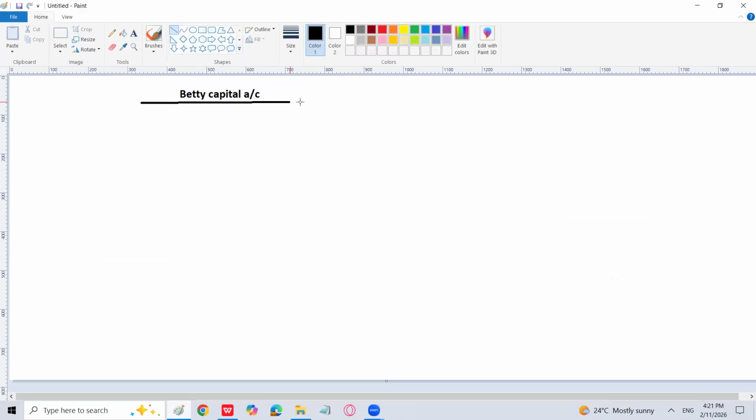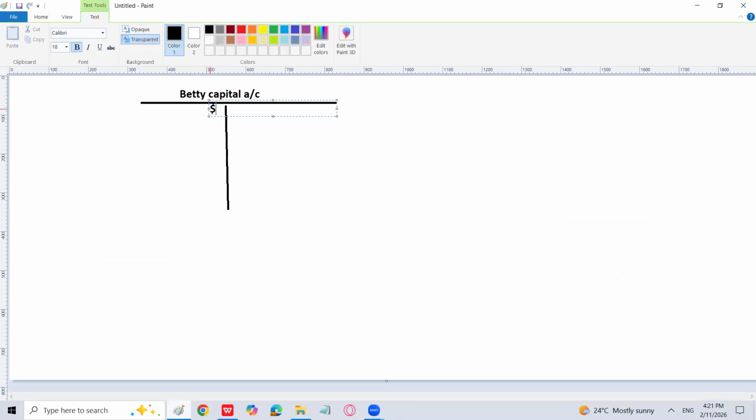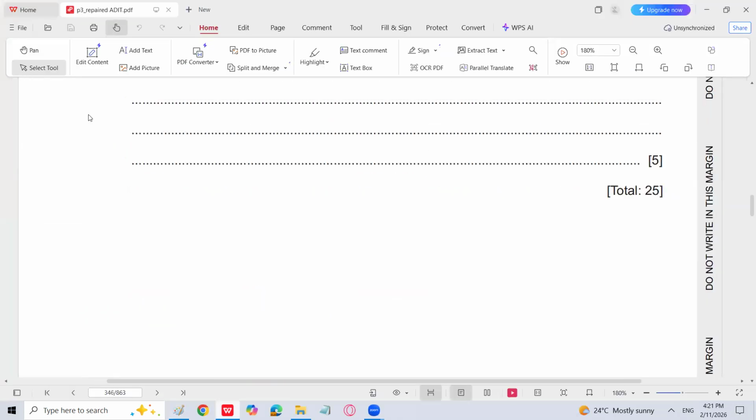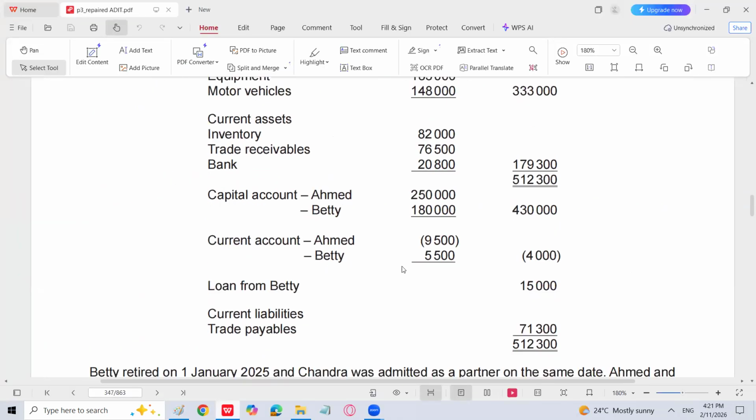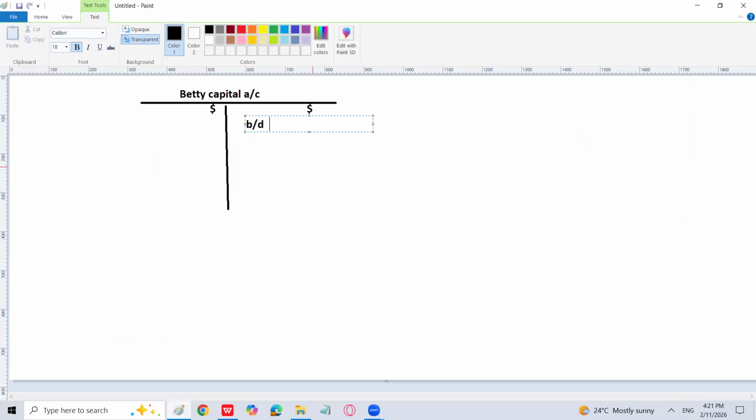No, other partners' capital accounts are not supposed to be prepared. He didn't ask us to prepare the other partners' capital accounts, right? So I will prepare Betty's. It might be possible that I have to prepare one more partner's capital account; we'll do that. So I will bring down first whatever the balance of Betty's capital is given in the question, that is 1,80,000. I'm going to write here 1,80,000.